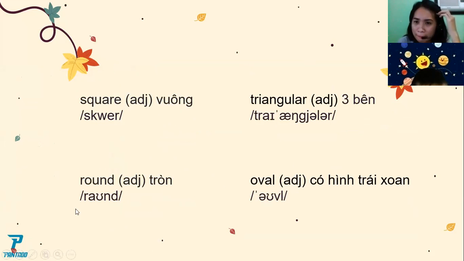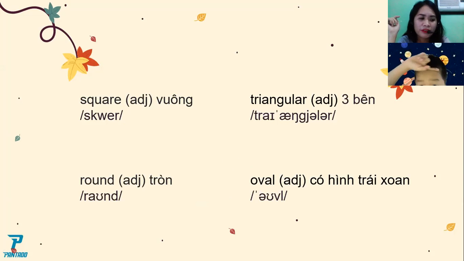This one. Triangular. Okay, this one. Oval. Oh, what shape is this? A square.